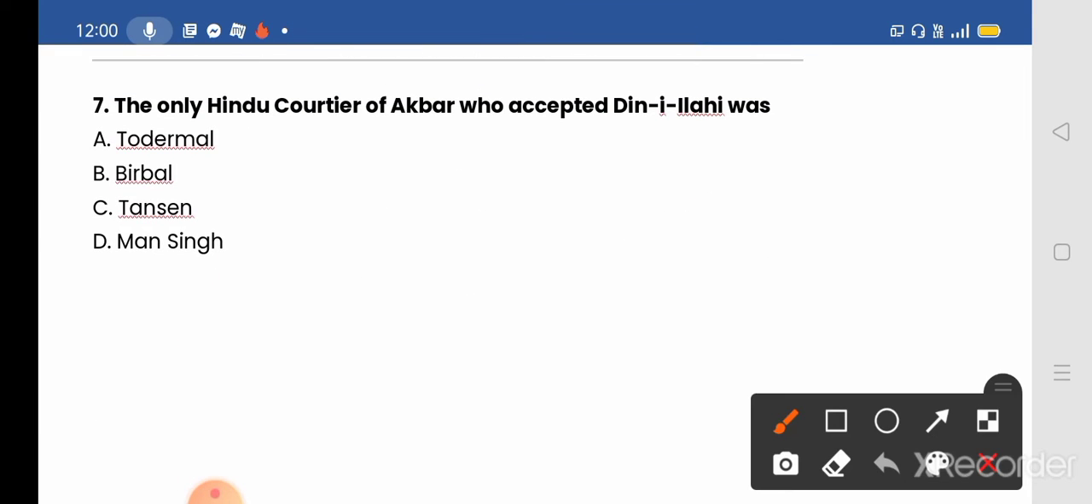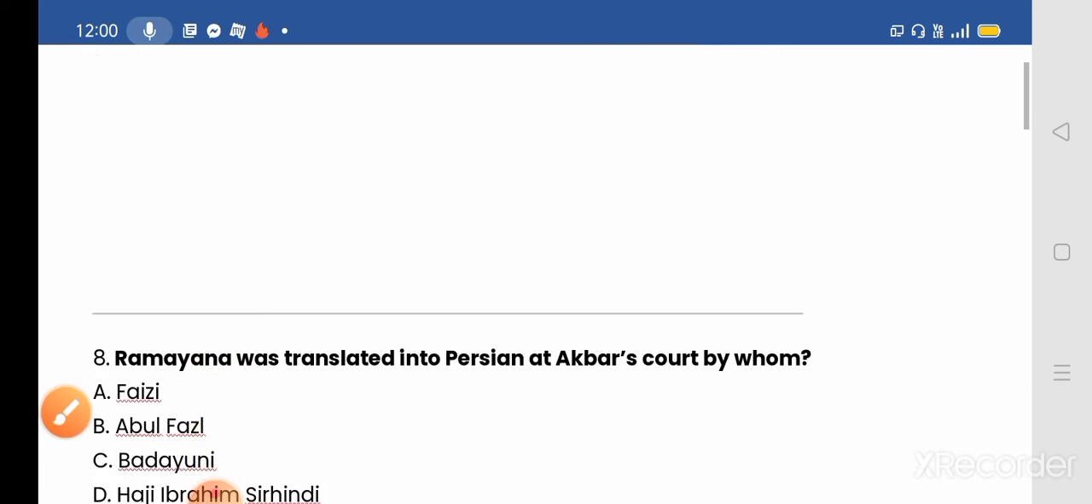Next we move to our seventh question. The only Hindu courtier of Akbar who accepted Din-i-Ilahi. Din-i-Ilahi is a religious idea that was propounded by Akbar, and the only Hindu courtier who adopted Din-i-Ilahi was Raja Birbal. Here option number B will be the correct answer.